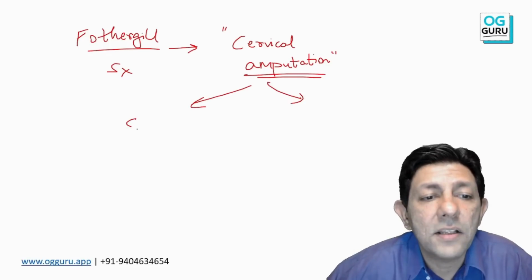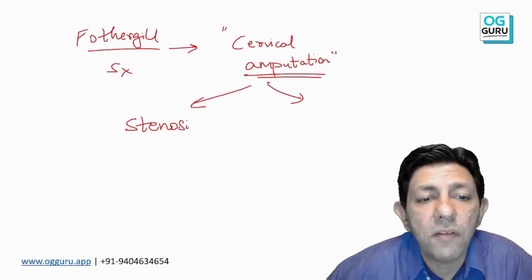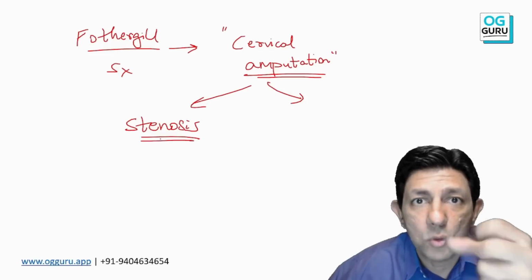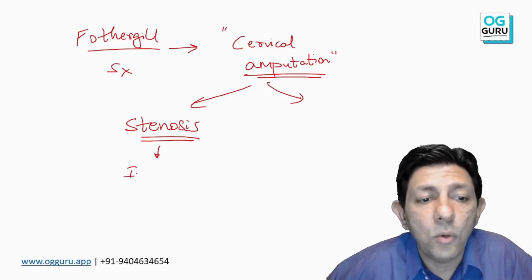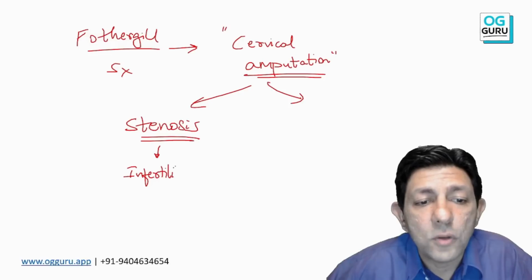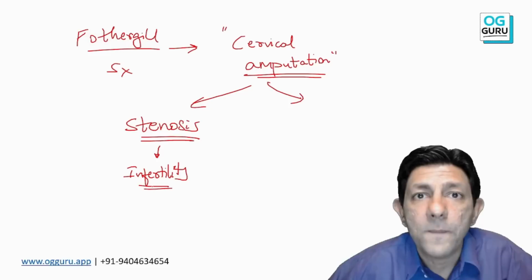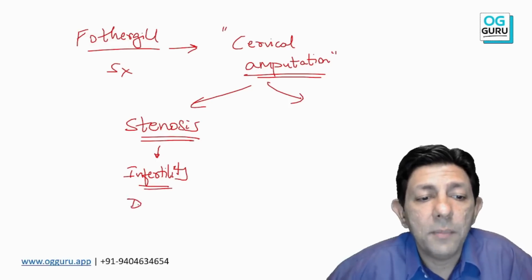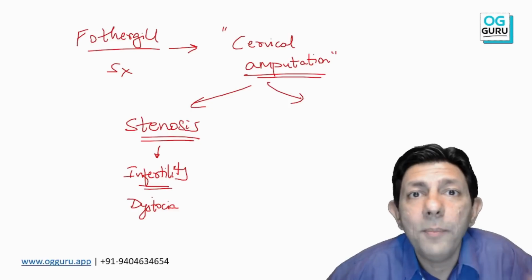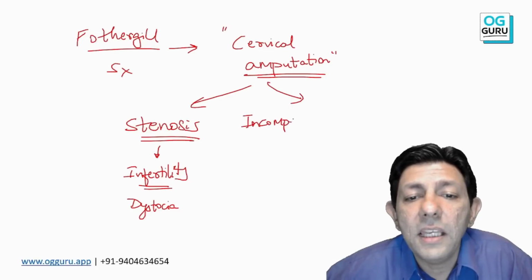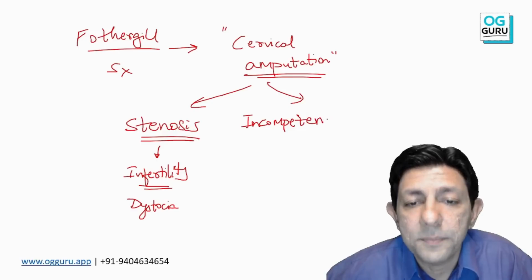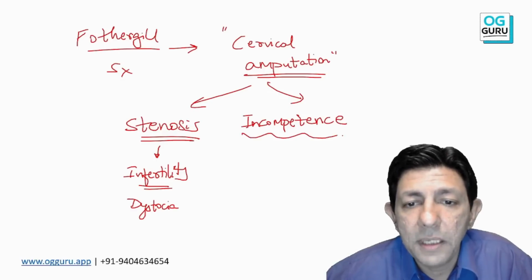Yes, sir. Either the cervix can undergo cervical stenosis. The cervix becomes too tight, the remaining or the new cervix, and that can lead to infertility. So the patient is not able to conceive. Or if she conceives, during labor there is a risk of cervical dystocia. And more importantly, anybody? Yes, sir. What can happen? Cervical incompetence. Surely coming in this exam.